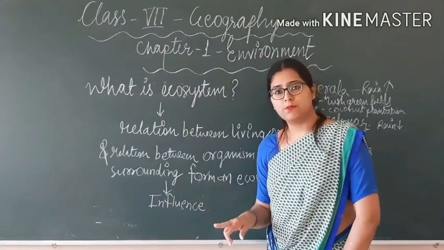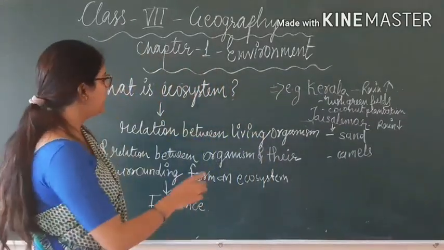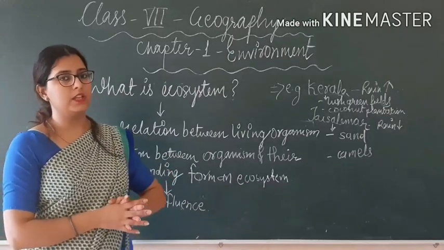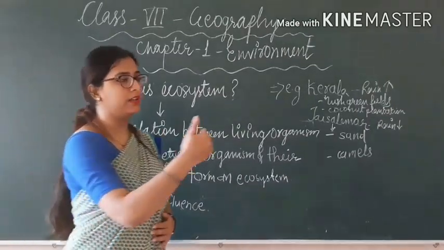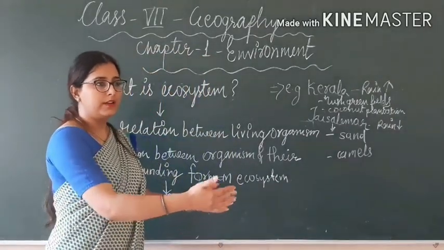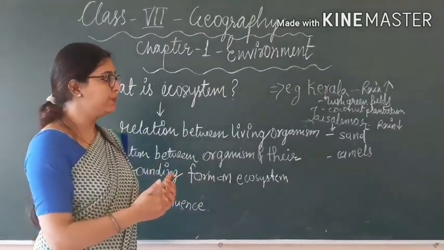All these relationships between them form an ecosystem. What does it mean? Humans are related with other humans, other animals, other plants, so they are interdependent on each other.